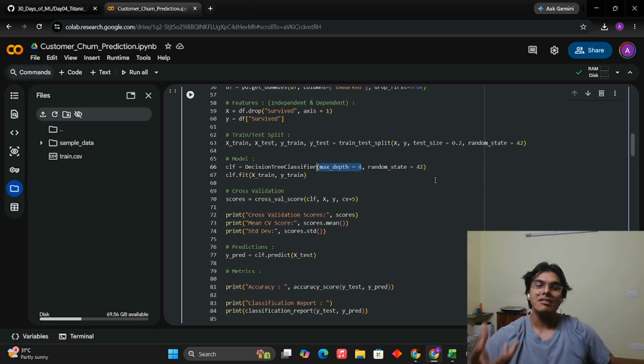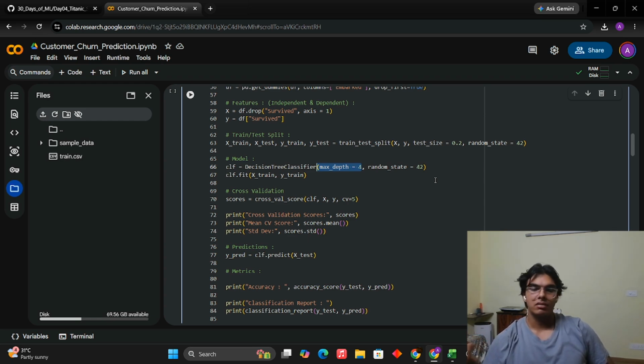So these types of standalone models, most of the time, have a very high risk of one thing, which is overfitting. What's going to happen is that if we are not careful, this tree is going to memorize the data.